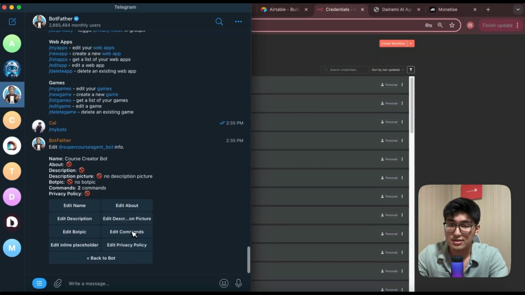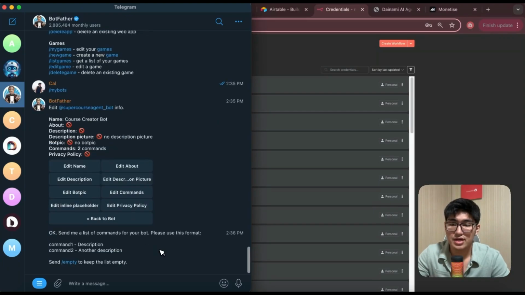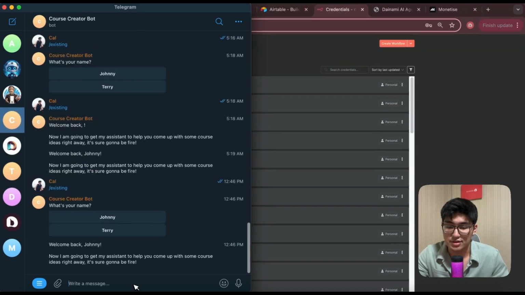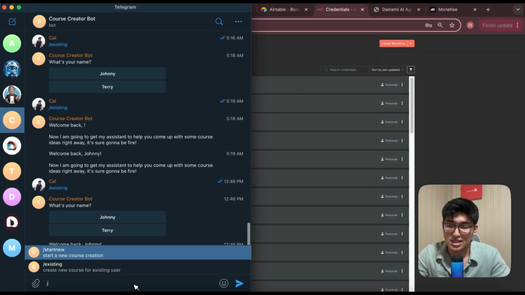Then you want to edit commands. To create a new command, you can type in something like start, and then you give a description, like start a new account, or you can say something like create a new account. Once you type in this command twice, you can see over here in my bot that I actually have created two commands. If I type /, I will have the two commands.